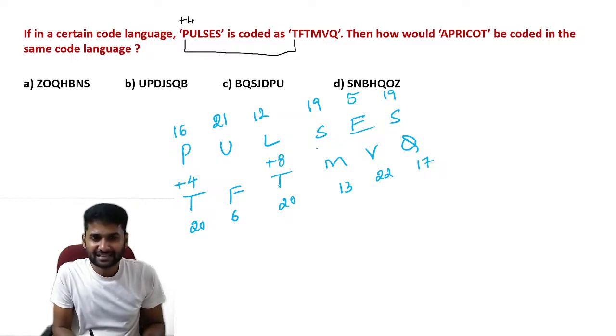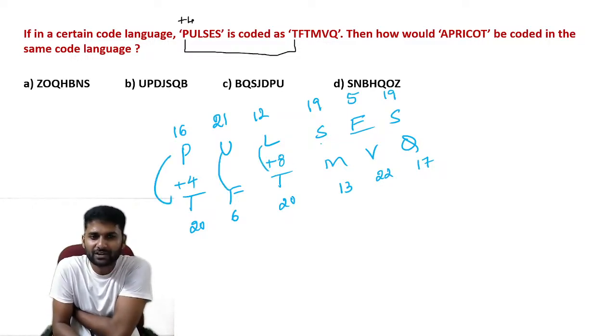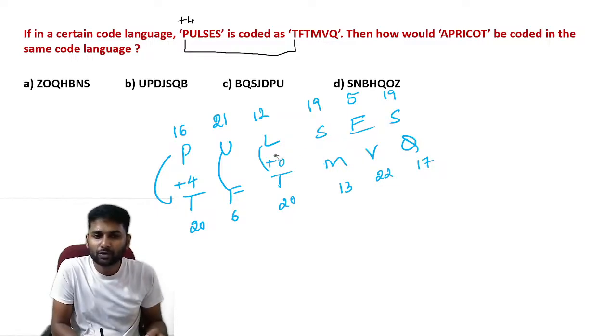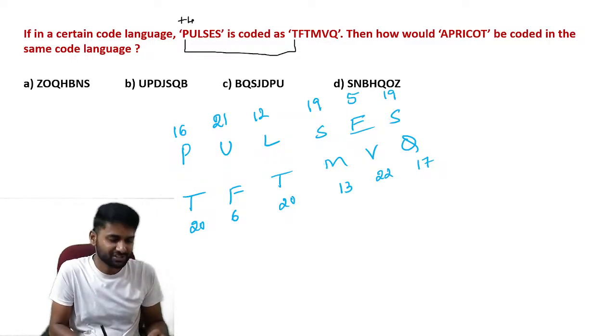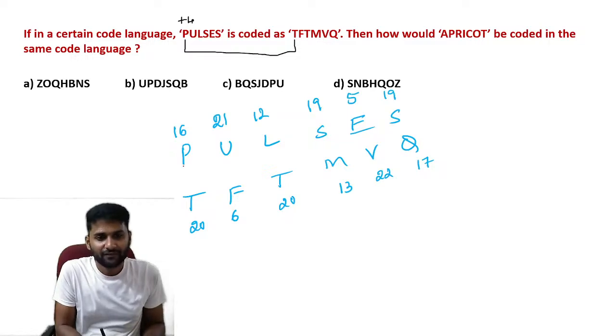Next one, S and M. If you go through that, 19 becomes 13. Again, it is in decreasing order. And S and Q. If you go through the forward sequence, there is no proper logic here. If you compare P to T, U to F, L to T, S to M, E to B, and S to Q, in that order you never get an exact relation. I told you many times, if you are not getting an exact order, then you can verify with a different position. That means from the first to the last letter, it is exactly shifted by one position.